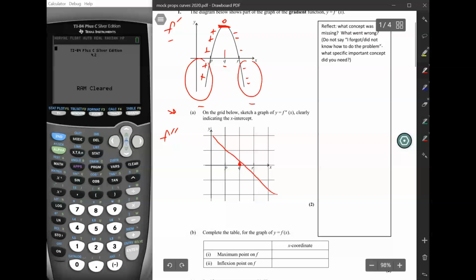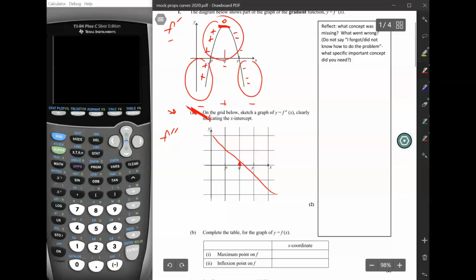And in this part of the graph f dash is positive. So basically what that means is that f goes down in this region, and then when it gets to this region it goes up, and then in this region it goes down again. And what are these dividing points? It basically would be P and R, right?